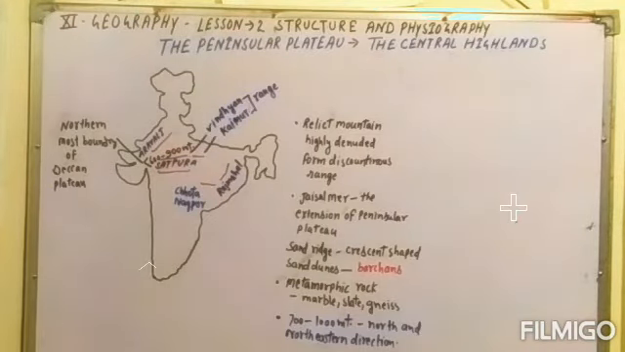The height is 700 to 1000 meters as you move towards the north and northeastern direction. So these are the Central Highlands.